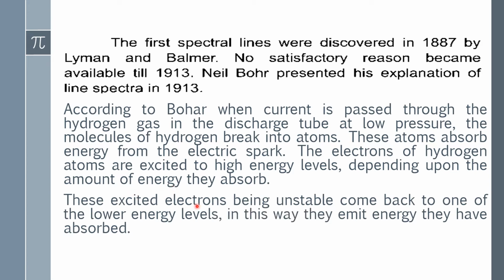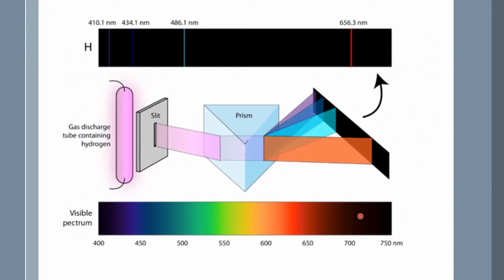When these excited electrons, being unstable, come back to the lower energy levels from their excited state, they emit the energy they have already absorbed. That is why the different spectral lines appear. Here you can see the picture. It is a gas discharge tube containing hydrogen. When light is passed through the slit, and further passed through the prism, this light splits into different spectral lines, and you can see the spectrum here.